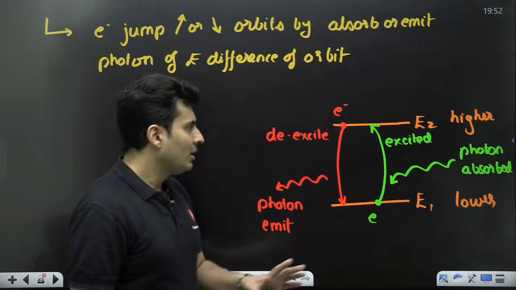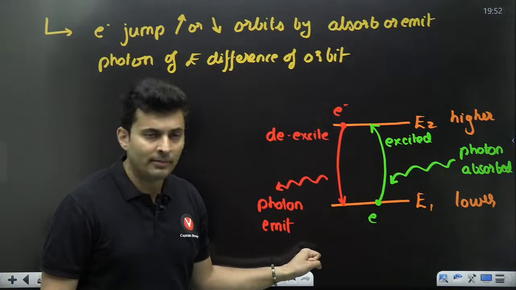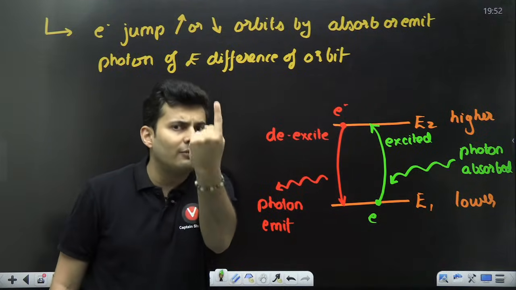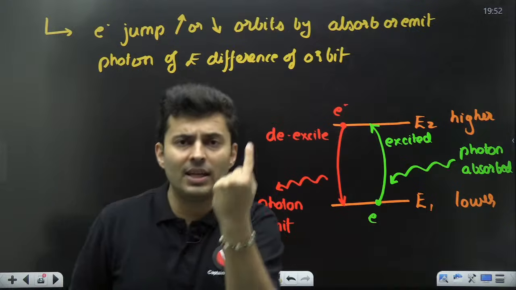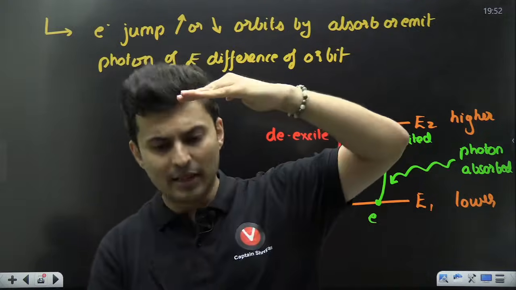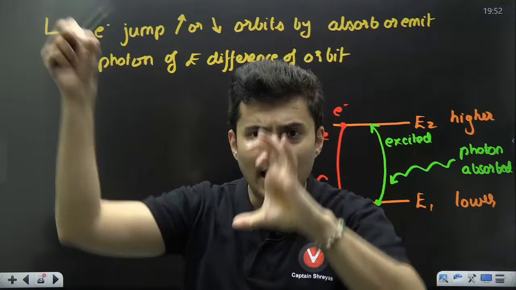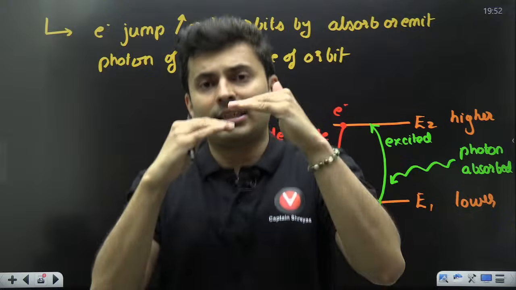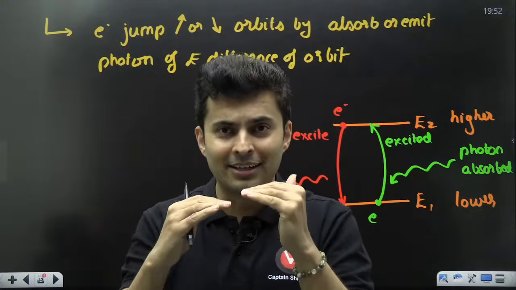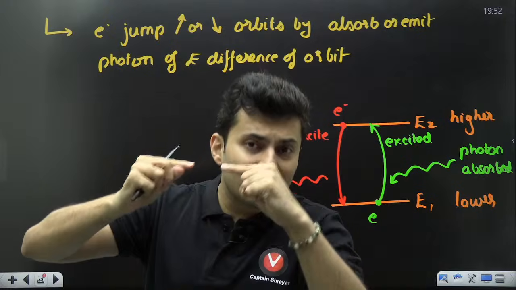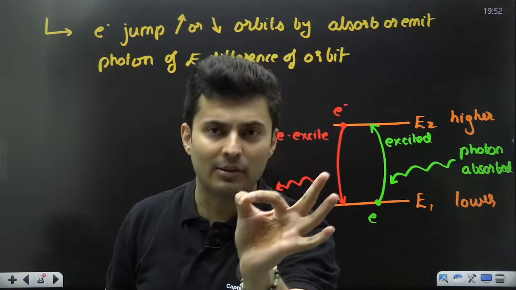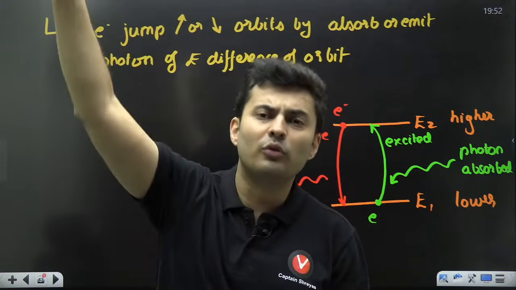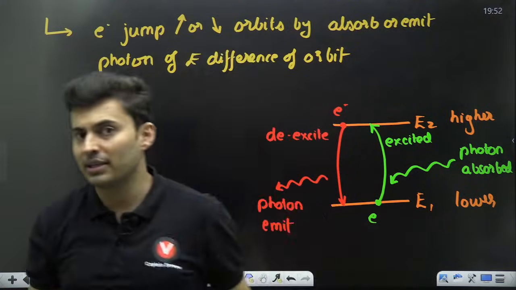And please remember, 2 photons can never be absorbed. 3 photons or 5 photons cannot be emitted. Exactly 1 photon is involved in every transition. No matter from where to where, if it has absorbed, it will be exactly 1. If it jumps in stages, like from here to here, then from here to here, for each stage, one photon will be involved. But for direct jump from 1 to 2, 1 to 3, 1 to 4, wherever, exactly 1 photon is involved.